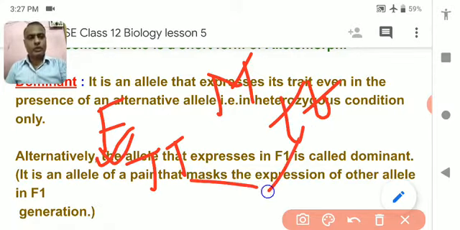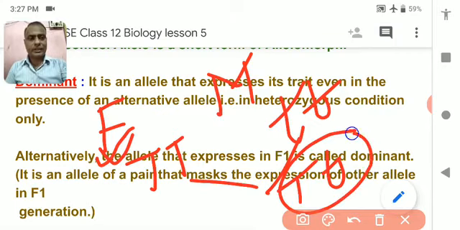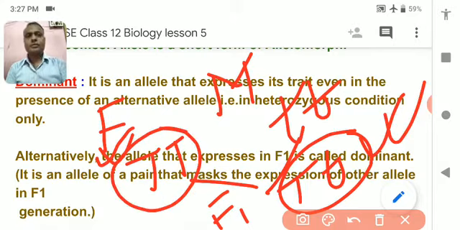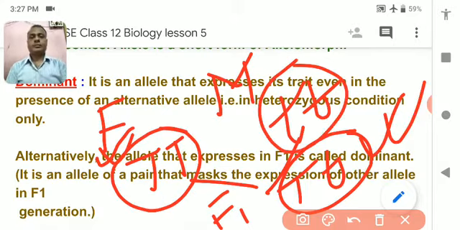When both of them cross together, the character which expresses in the next generation, that is the F1 generation, is called dominant character. Understood? The character which expresses itself is called dominant character, and the character which remains suppressed is called recessive character. Here the father is tall and mother is dwarf. When both of them cross together, the offspring that come are all tall.